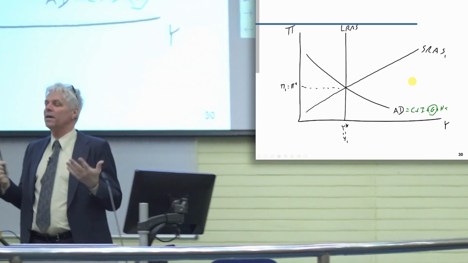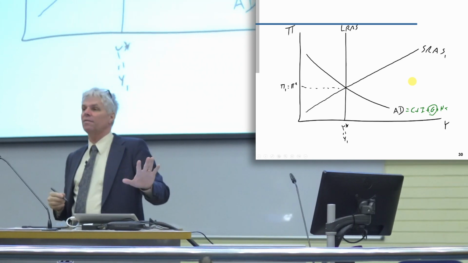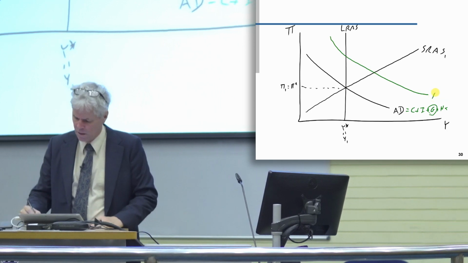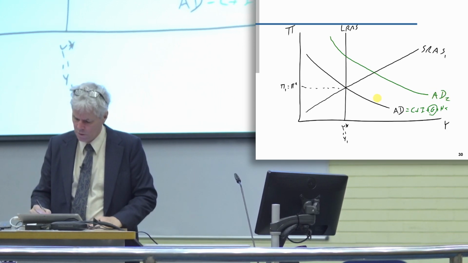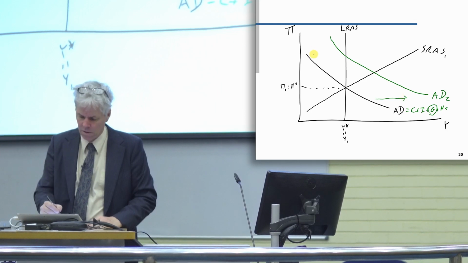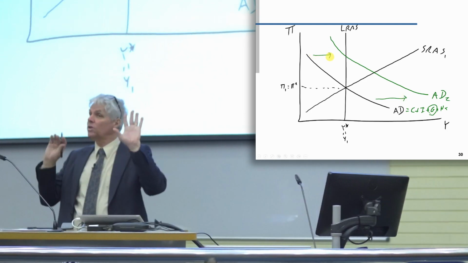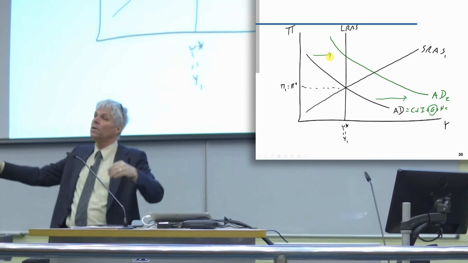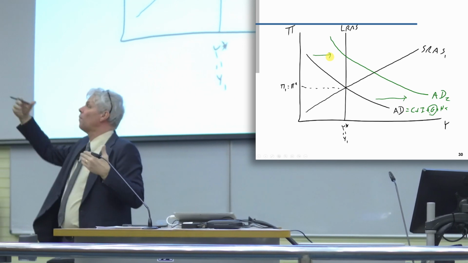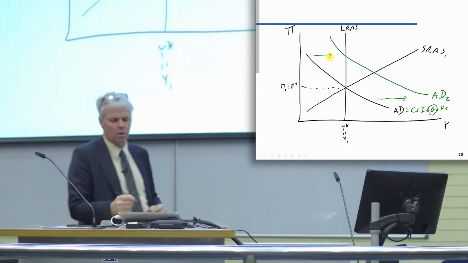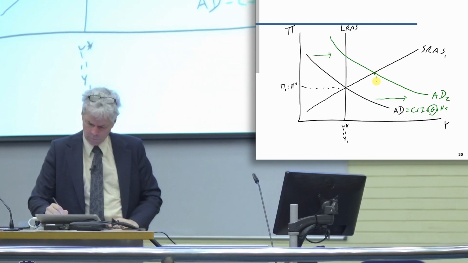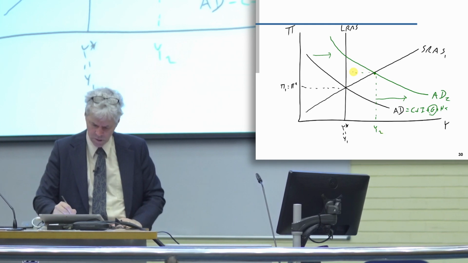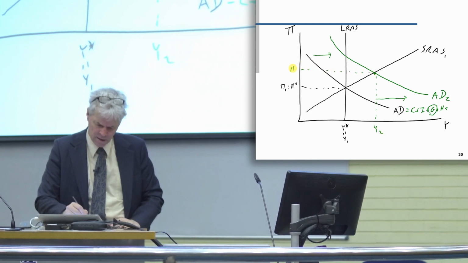Okay, so aggregate demand is going to go up. At any given level of inflation, aggregate demand is going to be higher than before. So aggregate demand 2 just shifts to the right. The whole curve shifts to the right because we just increased government spending, so at any particular level of inflation, we're going to have more spending than before. And so we get our new equilibrium here. This will be y2, and this will be inflation 2.